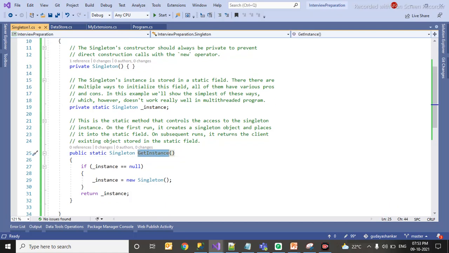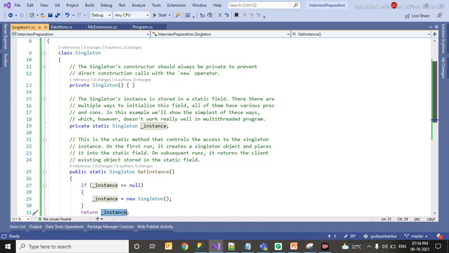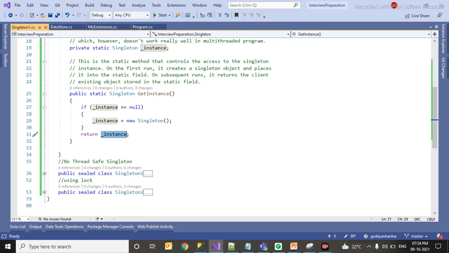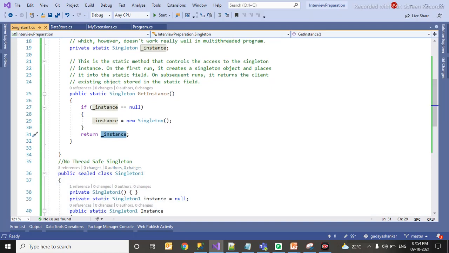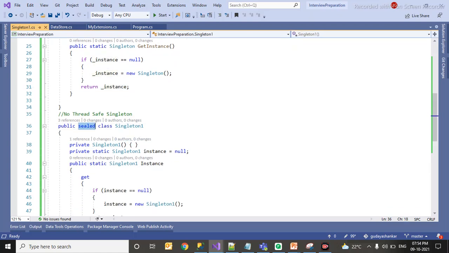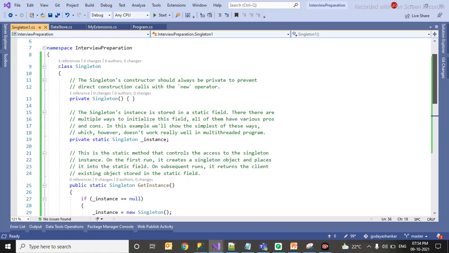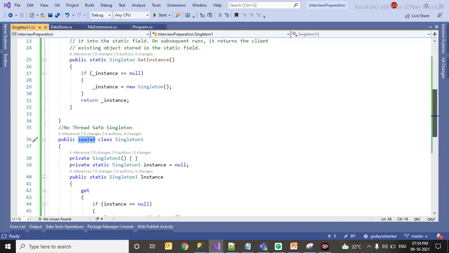Using this method, public static singleton, I am returning a singleton object here. In this method, if instance is equal to null, just create an object of singleton and return that instance. So this is what you have to call, singleton dot get instance. One more option is using the sealed keyword. Again I am using a private constructor here. There is nothing extra here, sealed or the other way, without sealed.